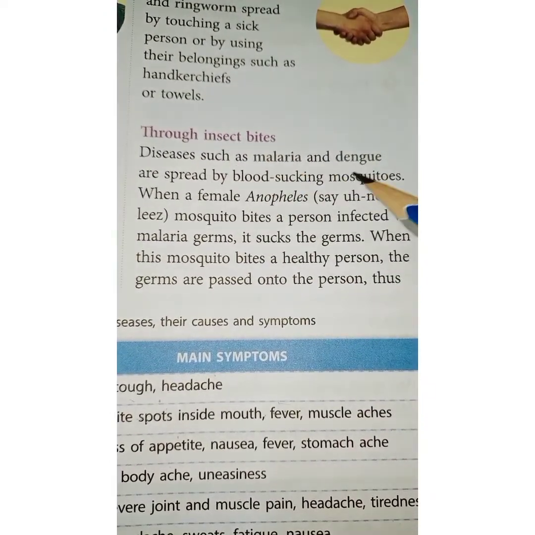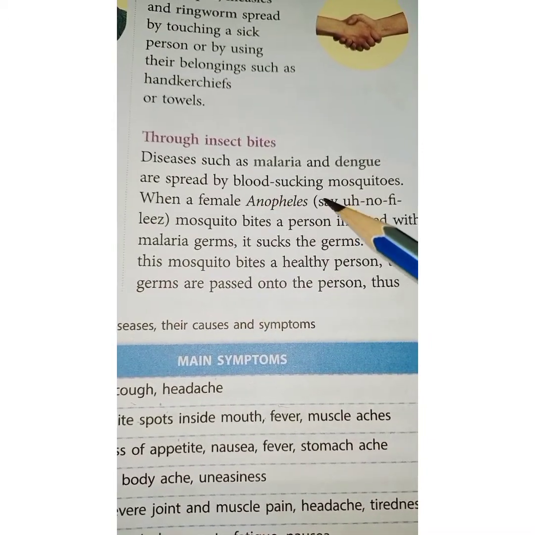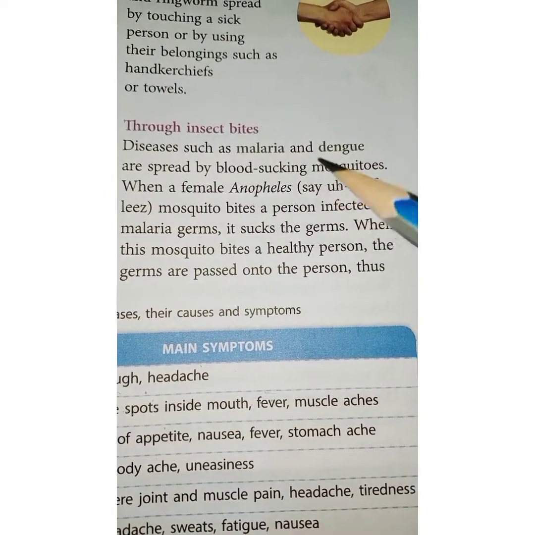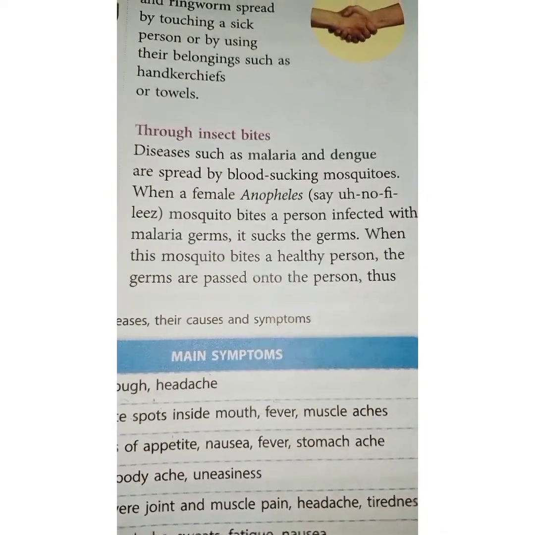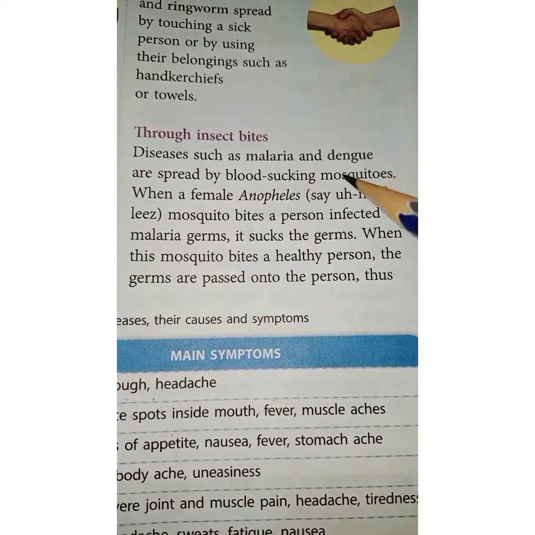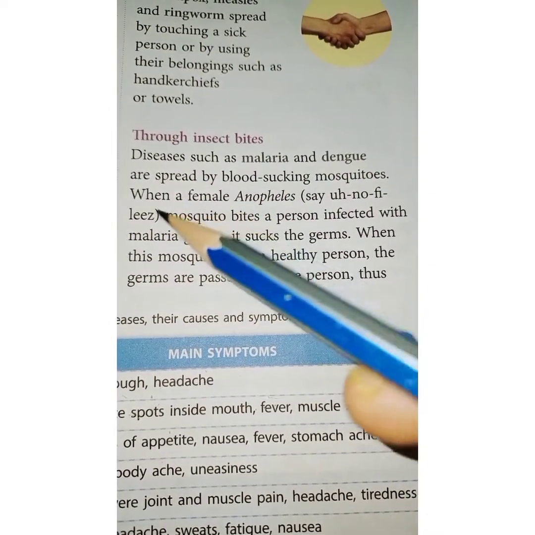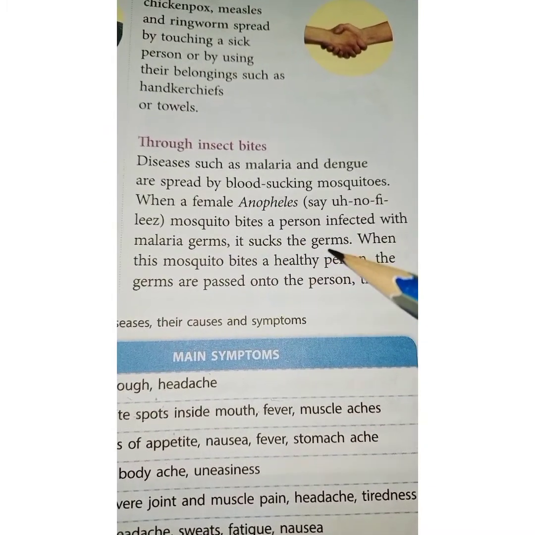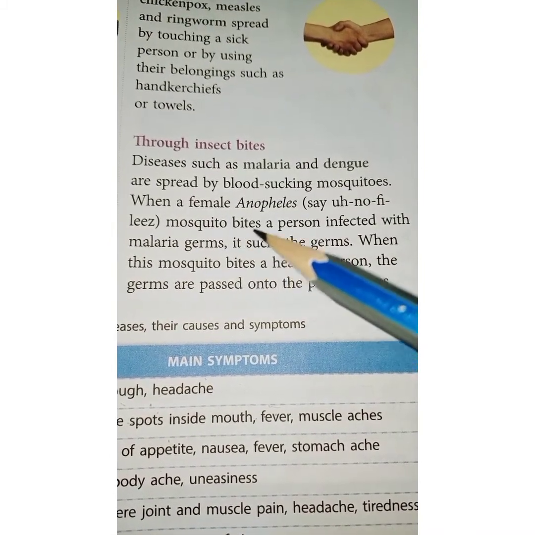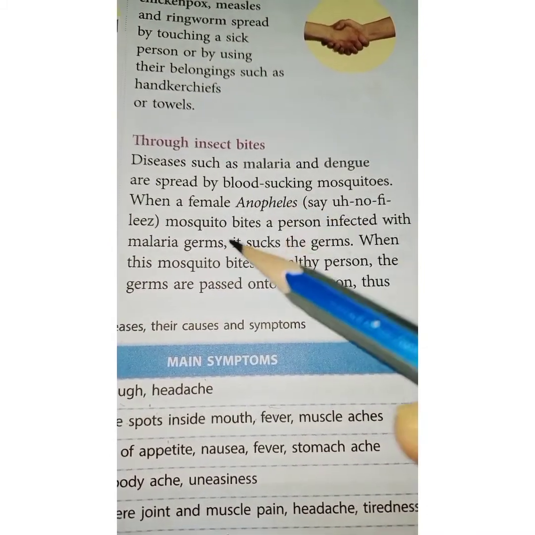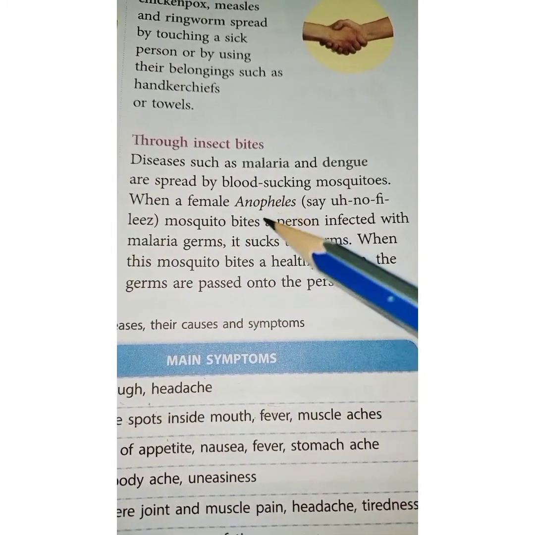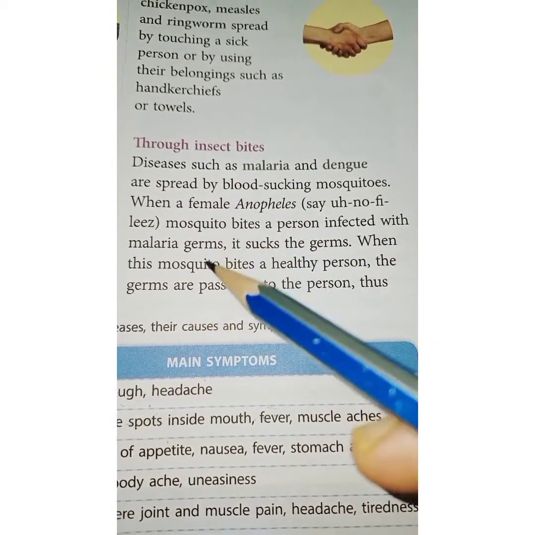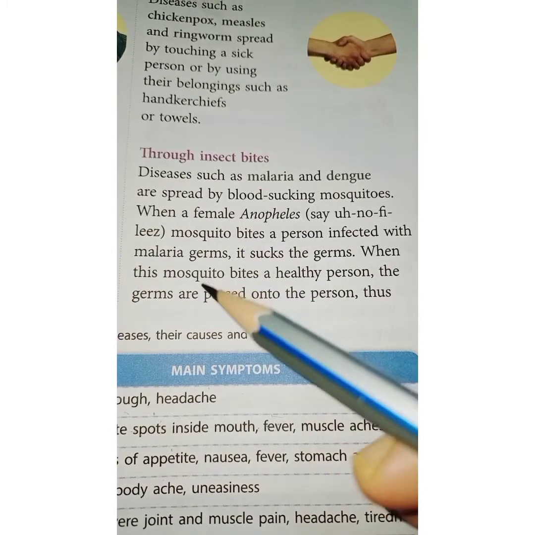Diseases such as malaria and dengue are spread by blood sucking mosquitoes. When the mosquito sucks blood, it spreads diseases such as malaria and dengue. When a female Anopheles mosquito bites a person infected with malaria germs, it sucks the germs. For example, if a person is already suffering from malaria and the female Anopheles mosquito bites that infected person, it will suck the germs along with the blood.